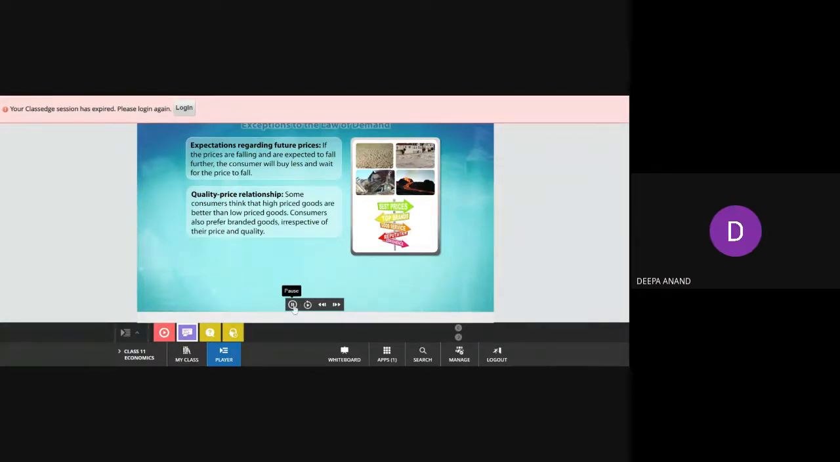Consumers also prefer branded goods irrespective of their price and quality. I have started from a slide back. Okay, now the actual thing will come.